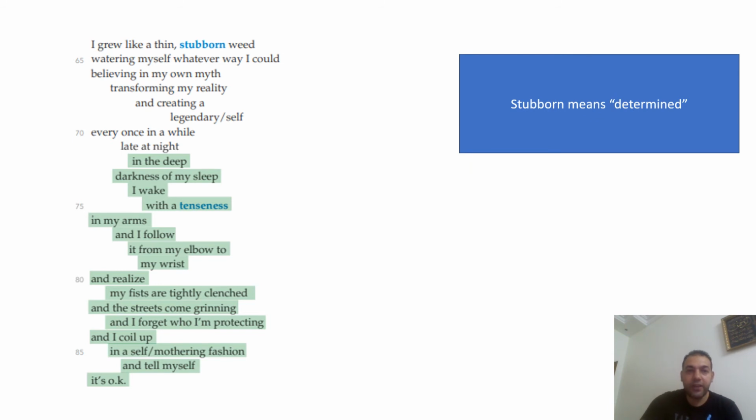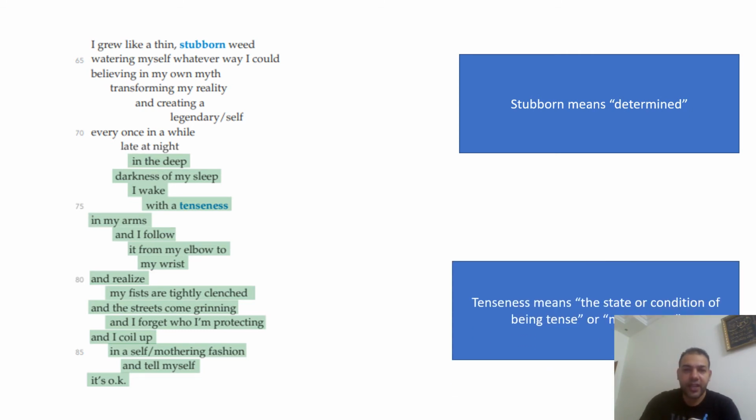So as you see here, I grow like a thin, stubborn weed. She's very determined, like the weed, guys, and she waters herself whatever way she could. Believing in my own myth, she believes in herself. She has trust in herself.